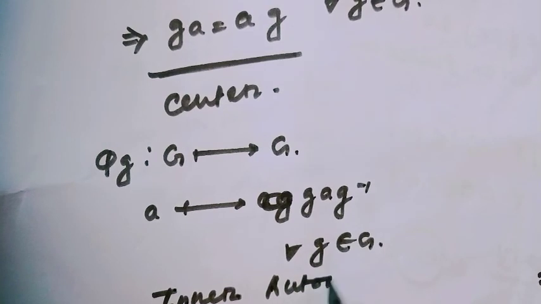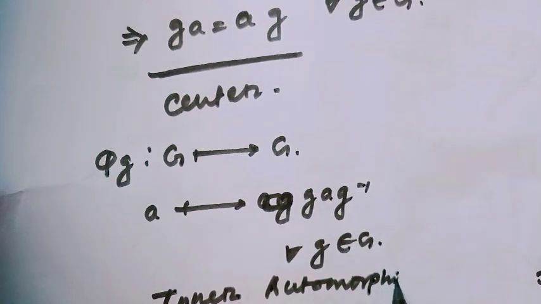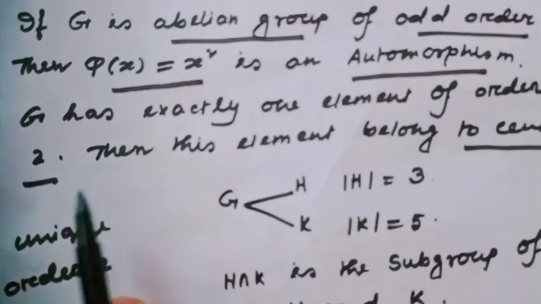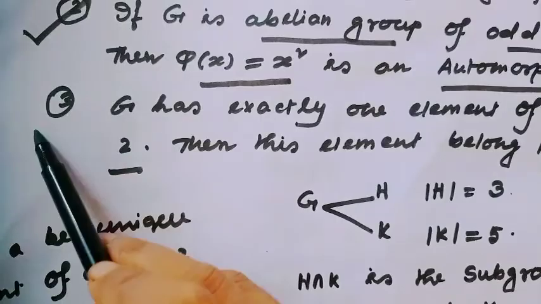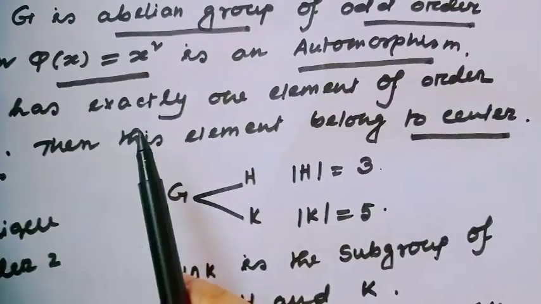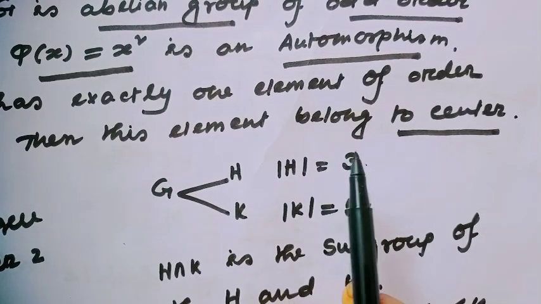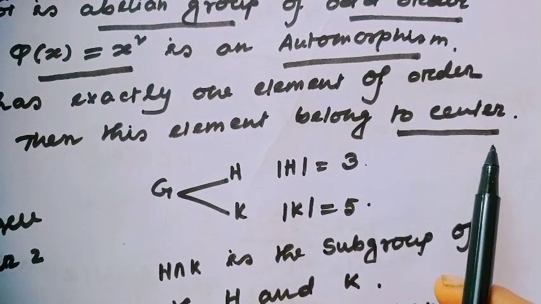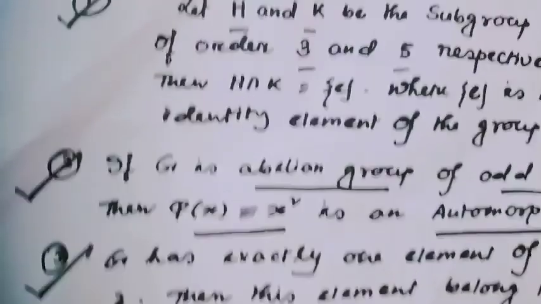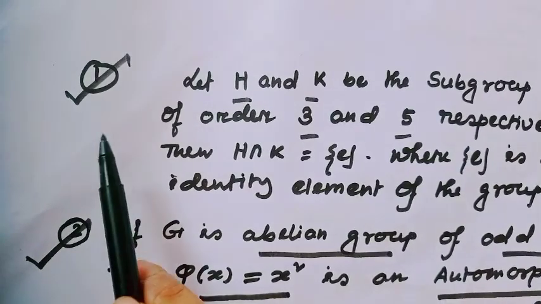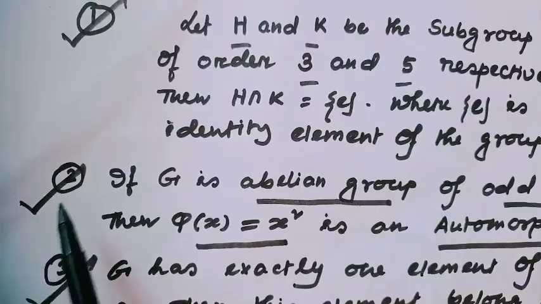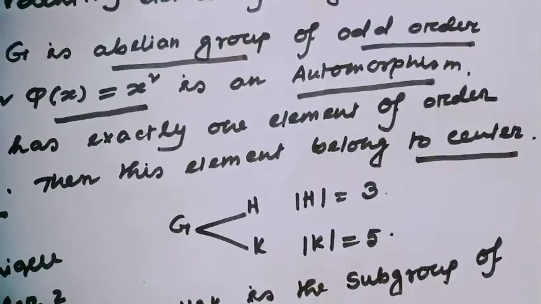Okay, therefore option 3 is also a right option. If G has exactly one element of order 2, then this element always belongs to the center. Therefore, our given option 1, option 2 and option 3 are right options. Okay, well.